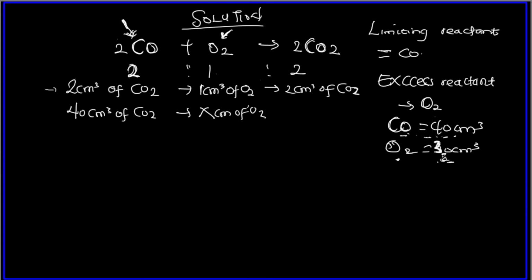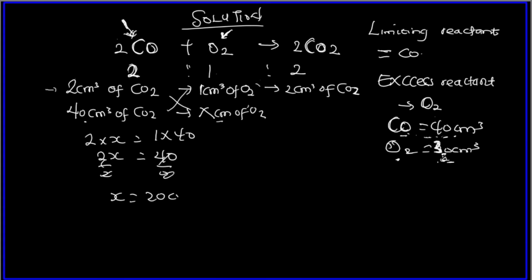This does not concern us. So what do you do here? You cross multiply. So we have 2 times x equals 40 times 1. So we have 2x equals 40.